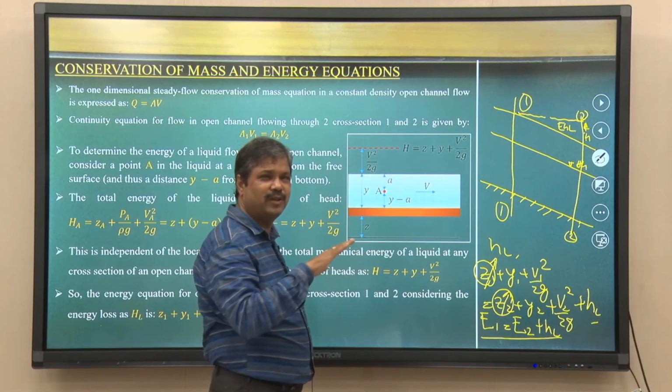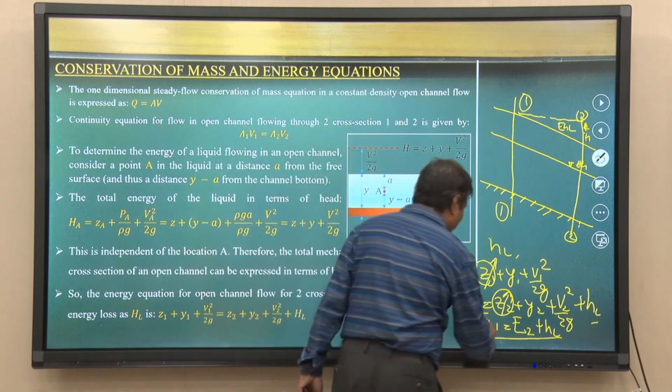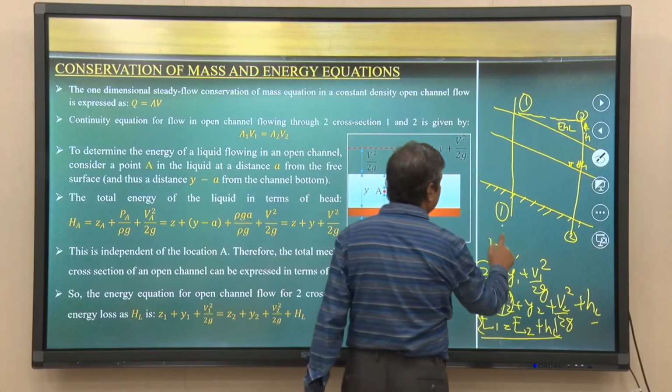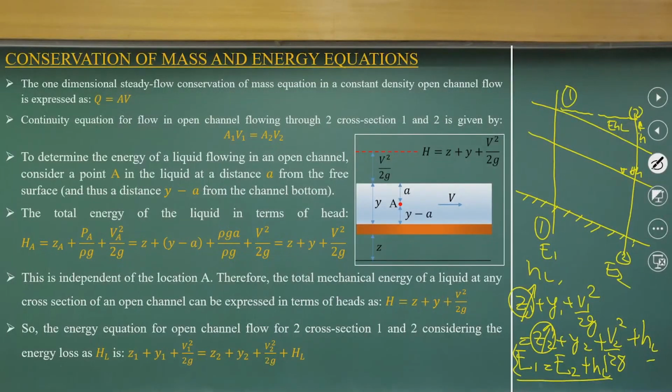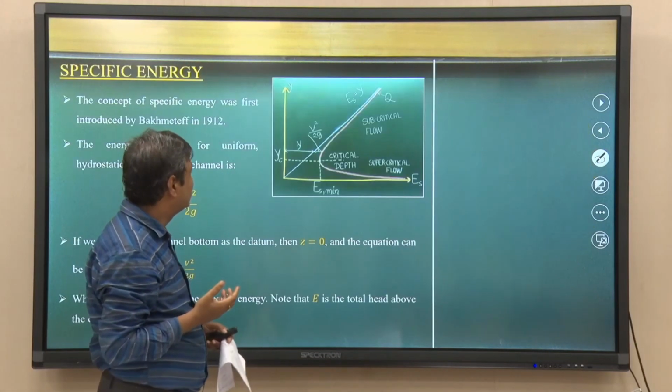When you construct a canal, or in natural rivers, they are very flat, except in some waterfalls. So the specific energy E1 at section 1, the upstream section, is equal to the specific energy E2 plus energy loss. Please keep in mind the same concept we discussed in pipe flow with Bernoulli's equation.